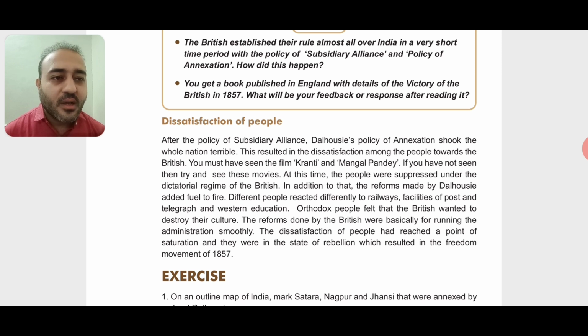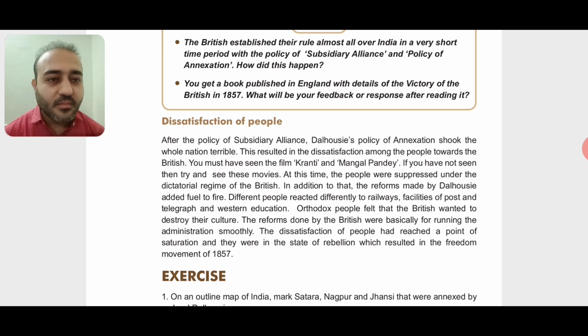In addition to that, the reforms made by Dalhousie added fuel to the fire. Adding fuel to the fire means making the situation worse, right? As I said, he banned child marriage and advocated widow remarriage. As the people of India were very orthodox, right, purane khyal wale, they thought that the Britishers were trying to destroy or break their faith. They were trying to destroy their culture.